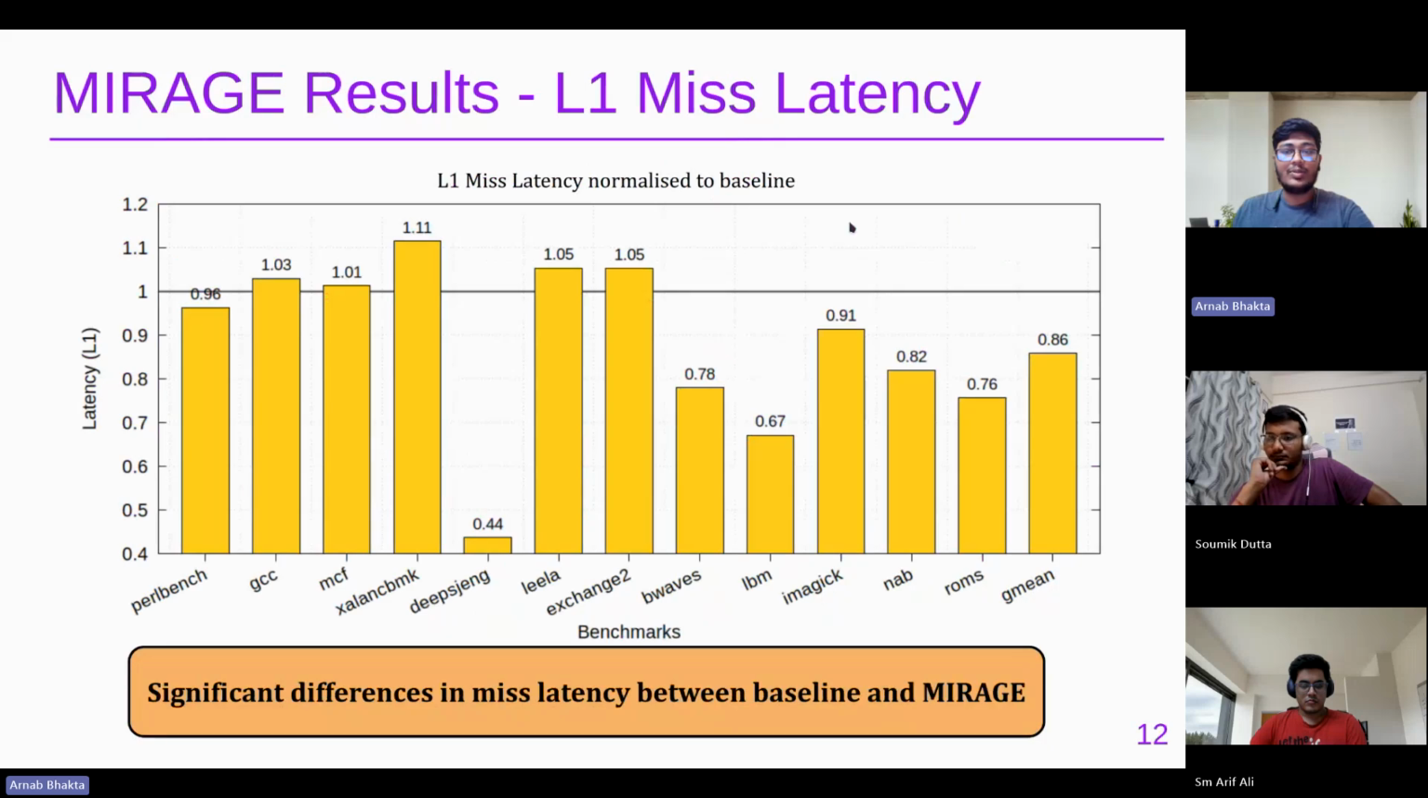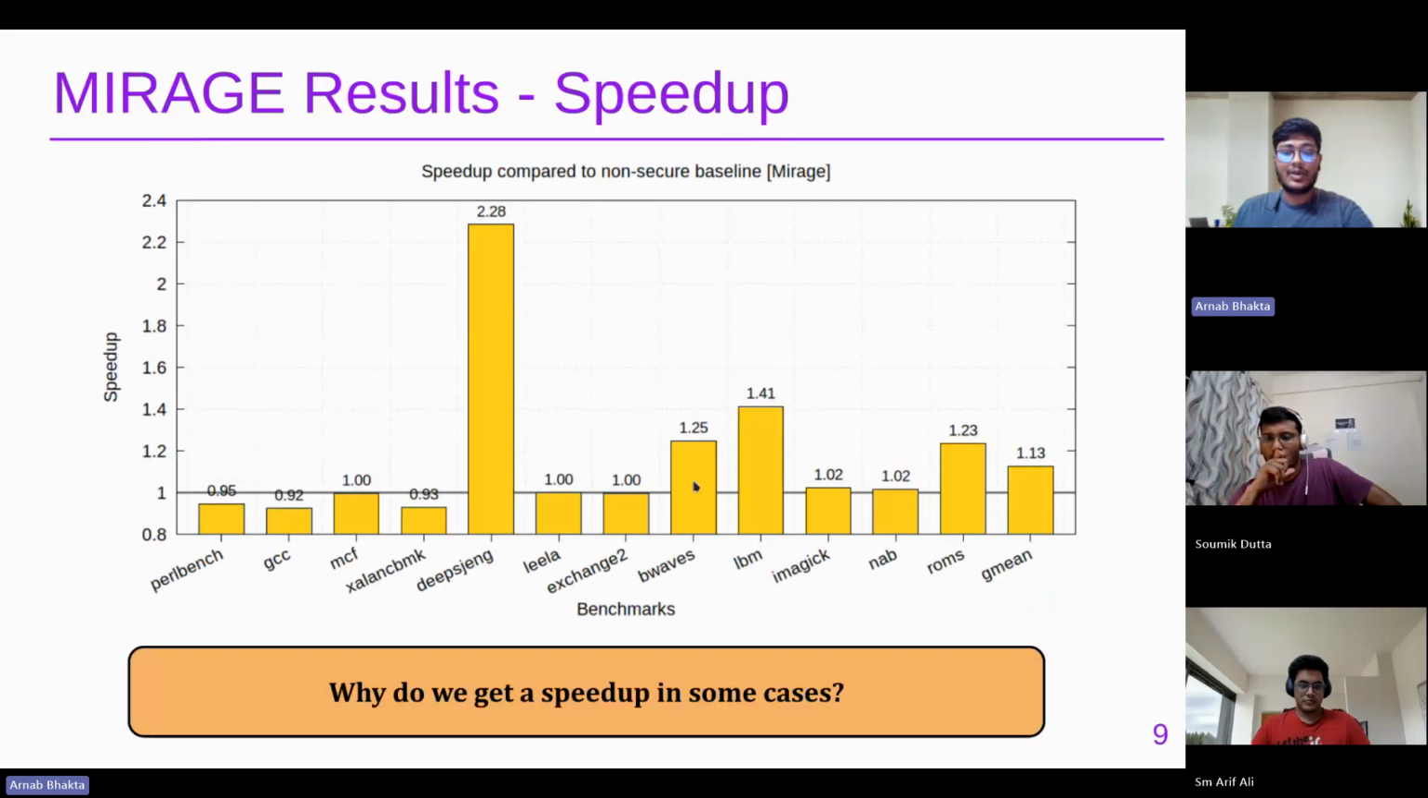And next, we are seeing the L1 mean latency, where for most of the workloads latency has decreased. And if we check that for the exception plots, DPSGing, LBM, BWaves, etc., these three show a very significant miss latency drop, and those have the performance increase.